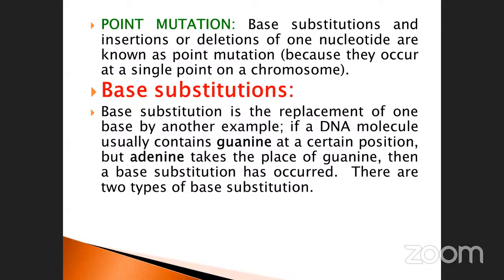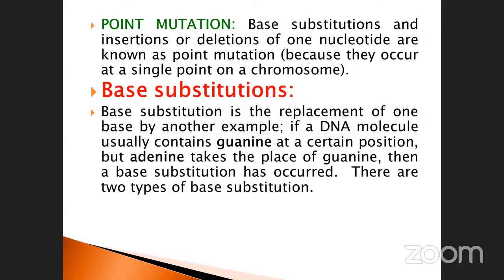Okay. Point mutations. What is the meaning of point? You know each and every DNA molecule is made up of bases, nitrogen bases. At any particular point, the particular base is replaced, or there is insertion, deletion, addition, substitution. There are so many processes, and they are all considered chromosomal aberrations.